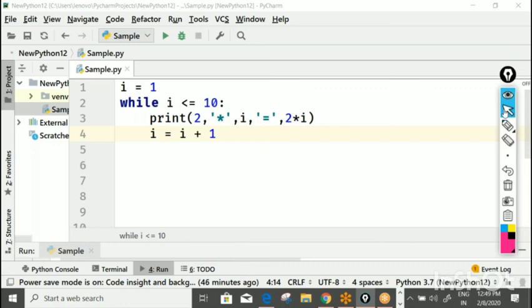Can you write a program which will display all the 10 tables? One program should display 10 tables, not 10 programs. Okay? All 10 tables I want. One table, two table, three table, like that, all 10 tables I want. How many loops do I require? How many variables do I require? Do R&D, do whatever you want.